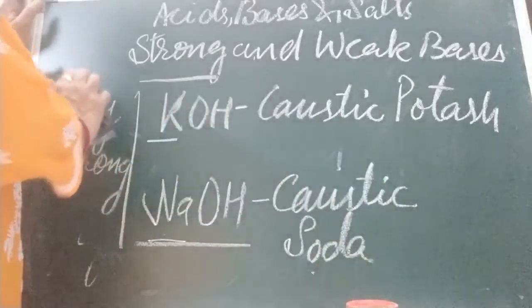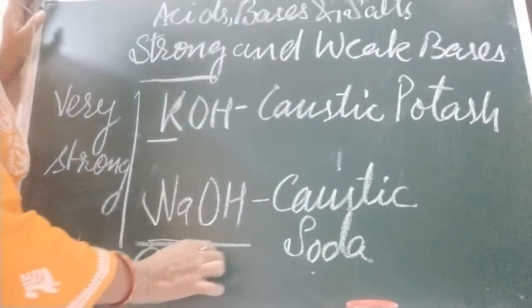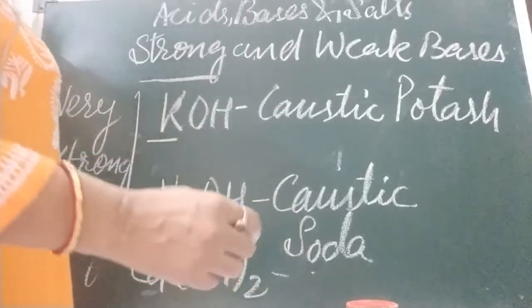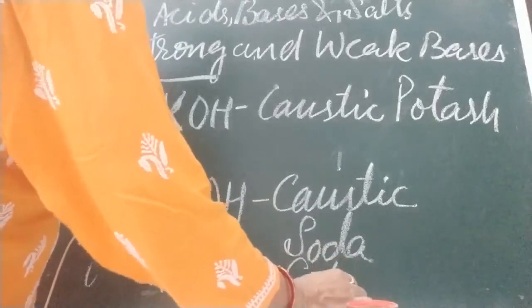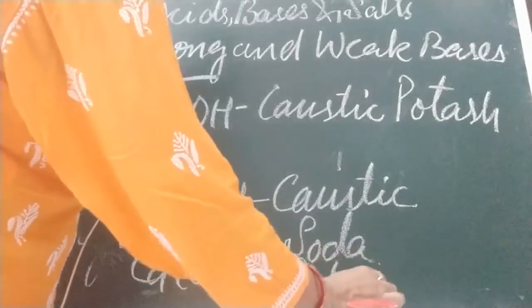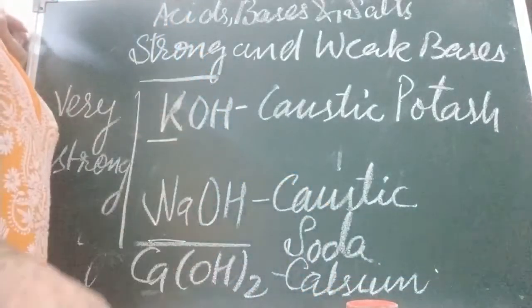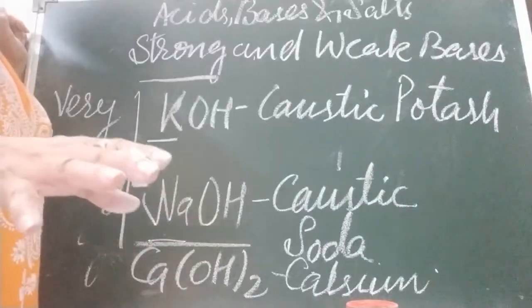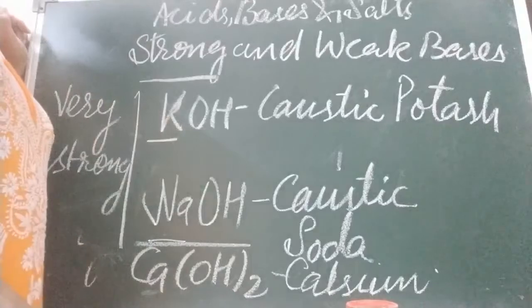Now one more I told you, calcium hydroxide. Children, you all know that when whitewash takes place, we take that chuna patthar and dissolve it in water.